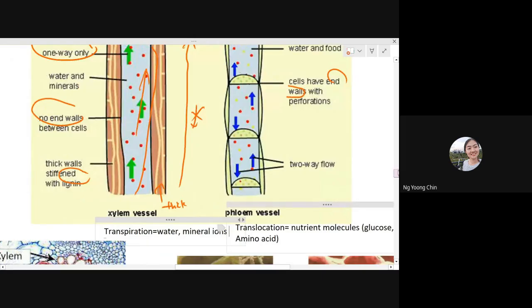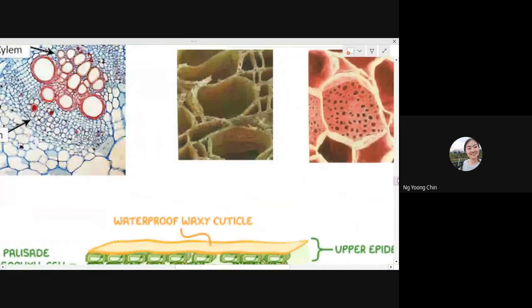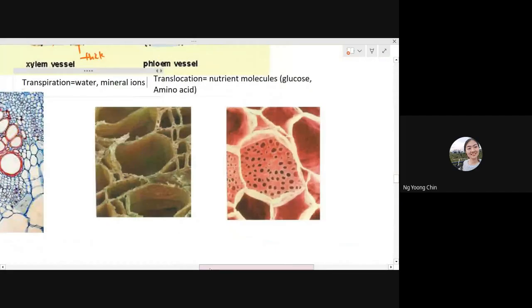And then when you observe the xylem and phloem in the actual image, it will look like this. Tell me, is this structure xylem or phloem? This came out in IGCSE before. Look inside, do they have anything?